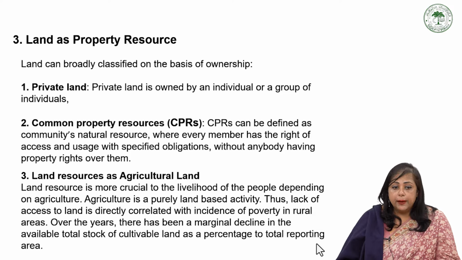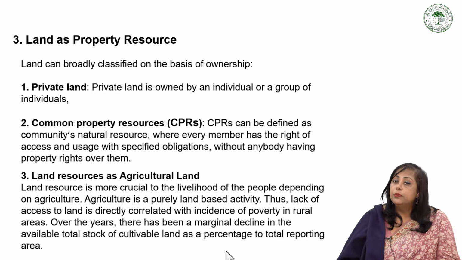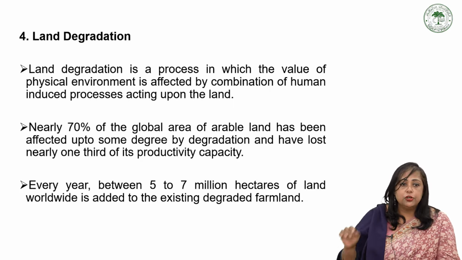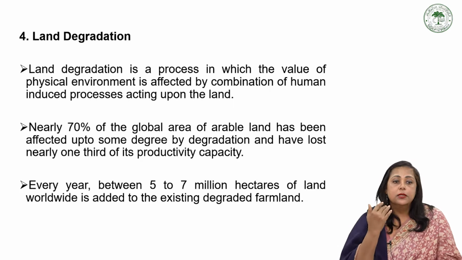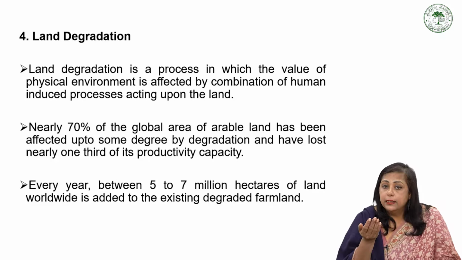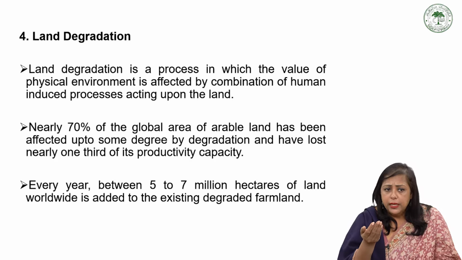Over the years, there has been a marginal decline in the available total stock of cultivable land as a percentage of total reporting area. Land degradation is a process in which the value of the physical environment is affected by a combination of human-induced processes acting upon the land.